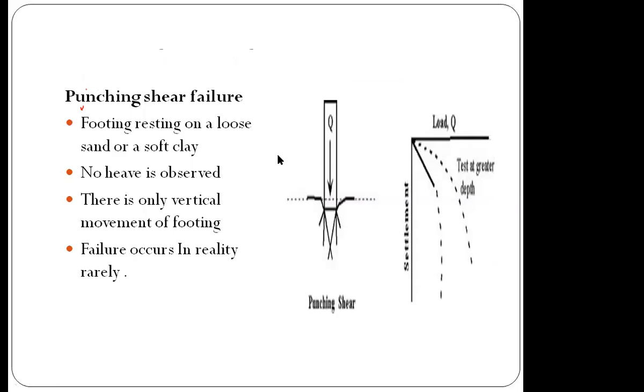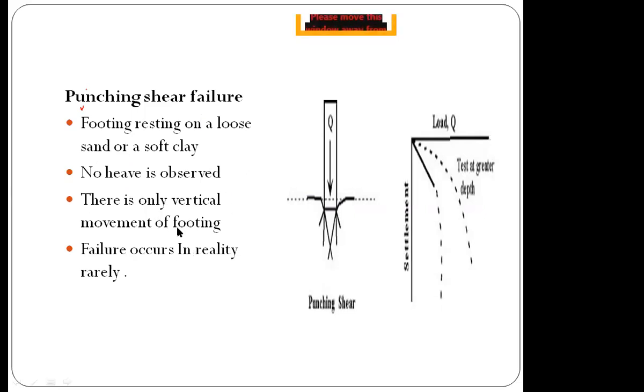The third type of shear failure is punching shear failure. Punching, you know it very well, right? What is meant by punching? It happens in loose sands and soft clays. In this case also no heave is observed.